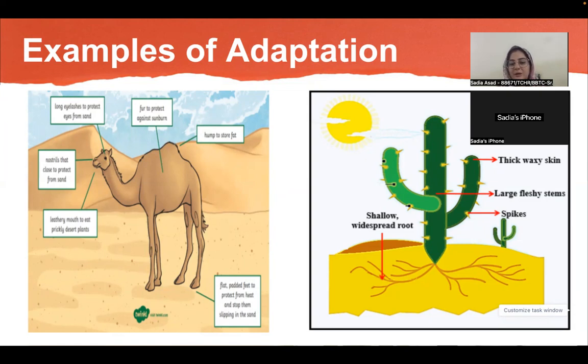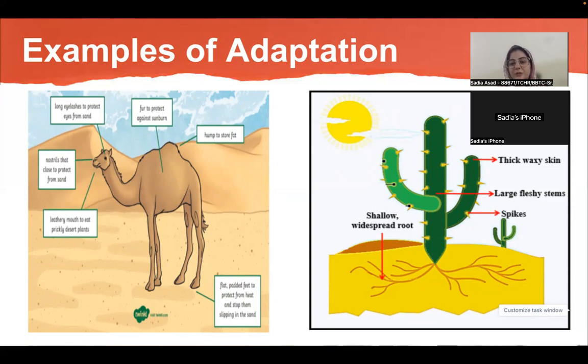They have padded feet, which help them walk easily in the sand. They have nostrils designed in such a way as to protect them from the sand. And they have a hump for the storage of food and water in such harsh conditions.